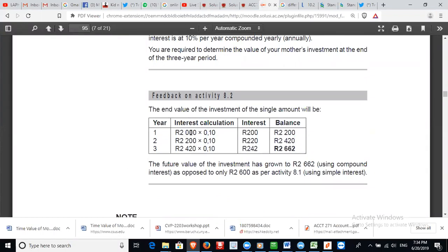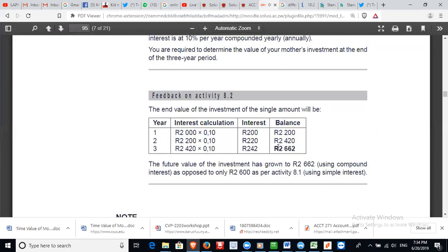So we started with 2,000 multiplied by 10% interest. So the interest element is 200. So the closing balance, the future value of our 2,000 invested, is going to be 2,200. And after year 2, the future value of the closing balance is 2,420.